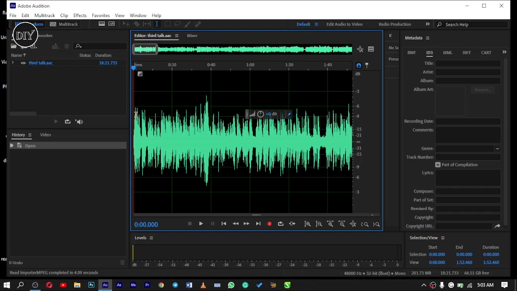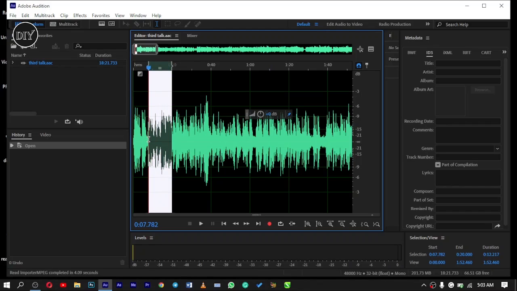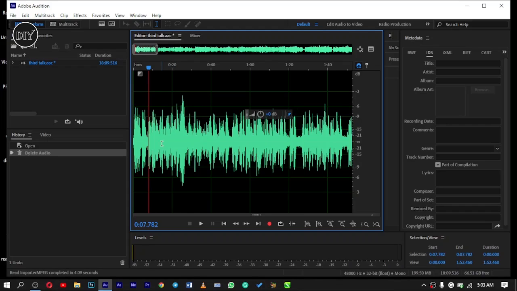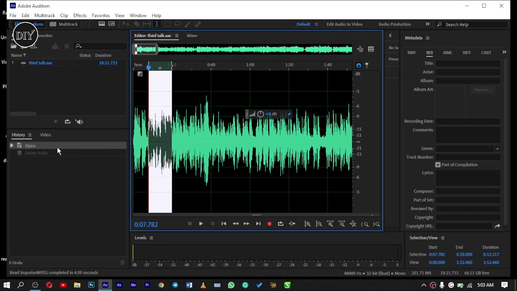If I don't want this part of my sound, I click from the place I don't want and highlight it to the point I want to delete. Then I simply click delete and that part of the sound is gone. You can have it here as deleted audio. I can decide to undo what I just did by using Ctrl Z. The deleting is gone.